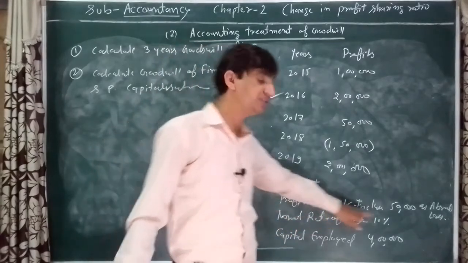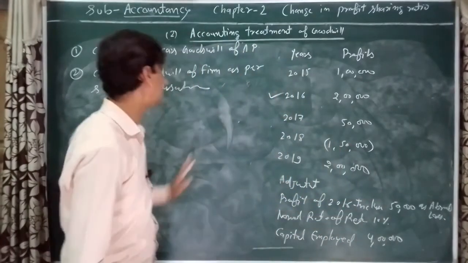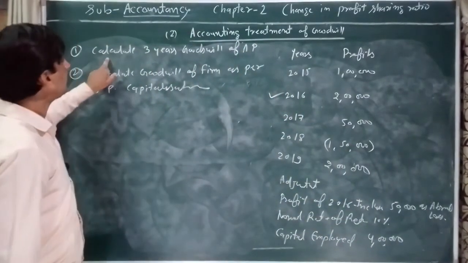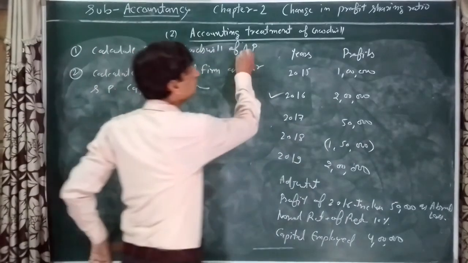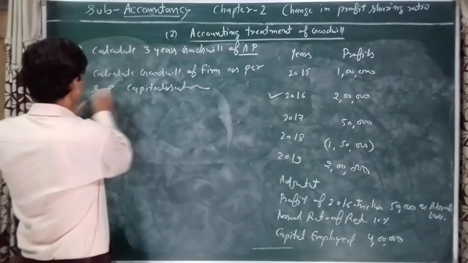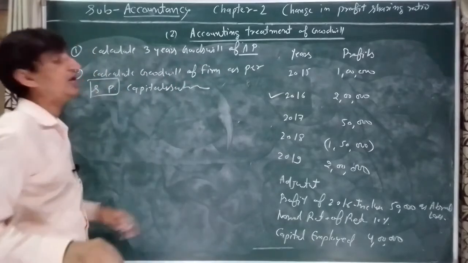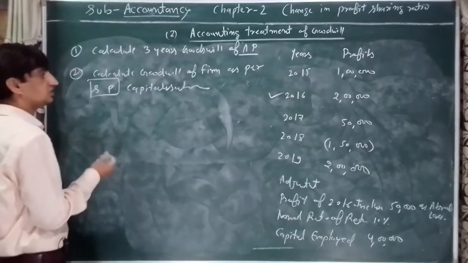The normal rate of return is 10% and the capital employed is rupees 4 lakh. So first we need to calculate average profit and super profit. First we calculate average profit.